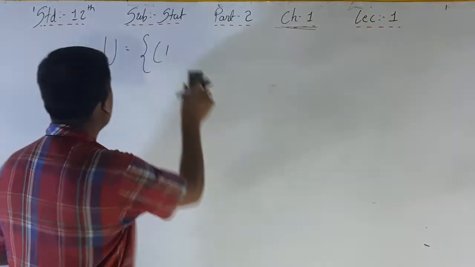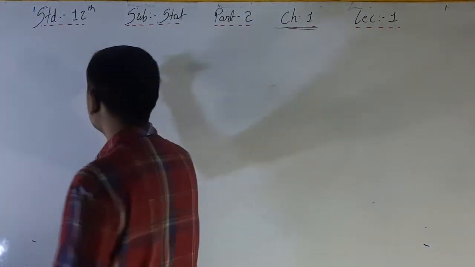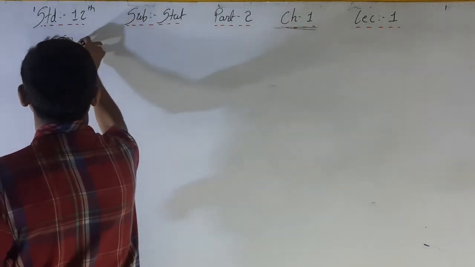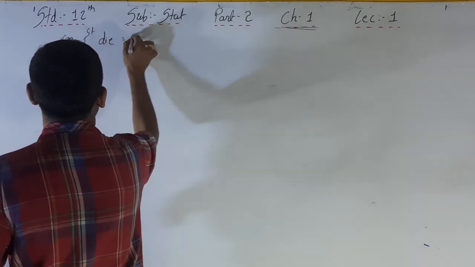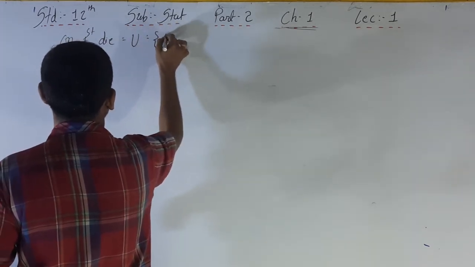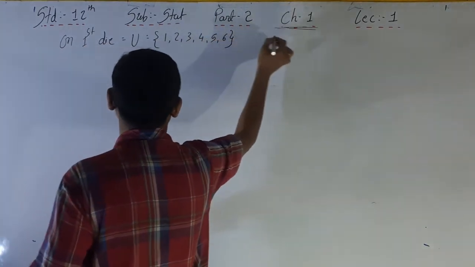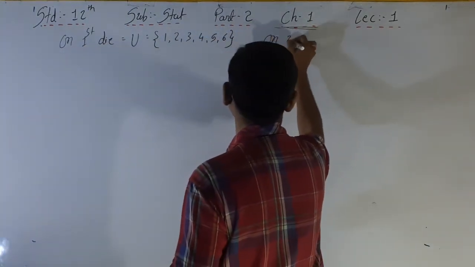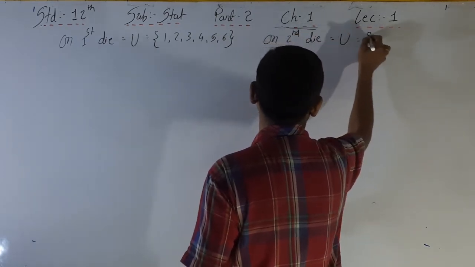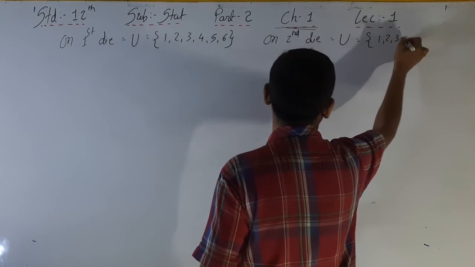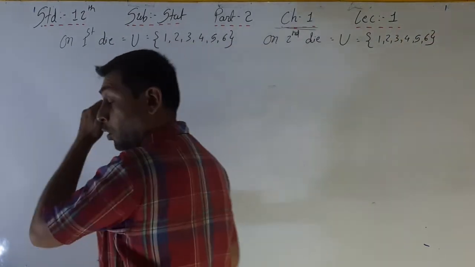See, first of all, on the first die, what is the sample space? On the second die, what is the sample space? Right?